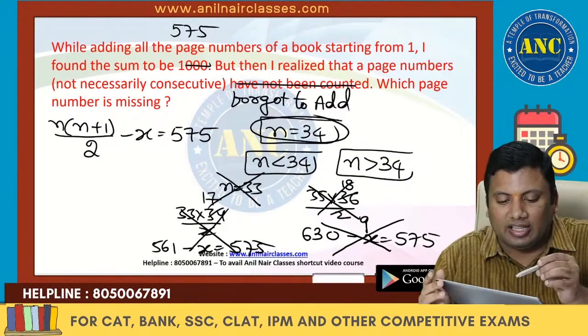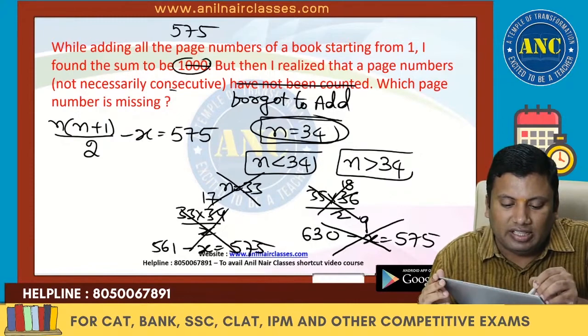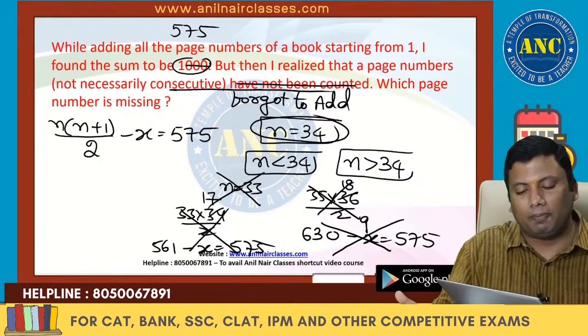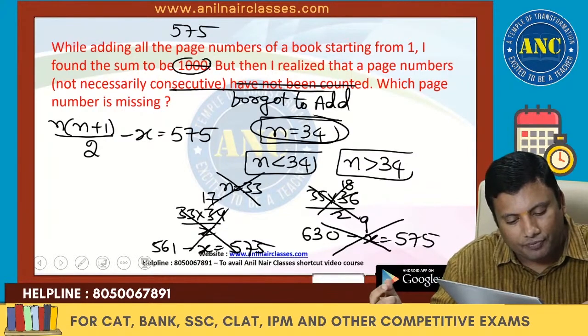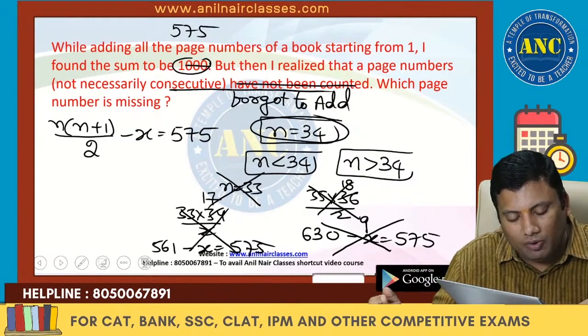Question is like this. The sum is 575 if I forgot to add one page number. What if I add one page number twice?